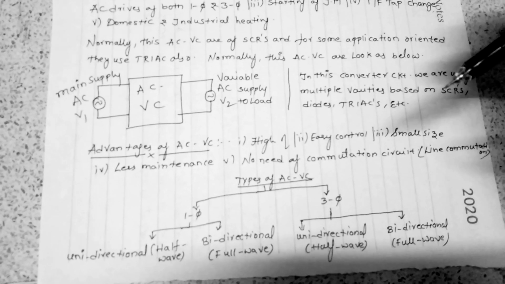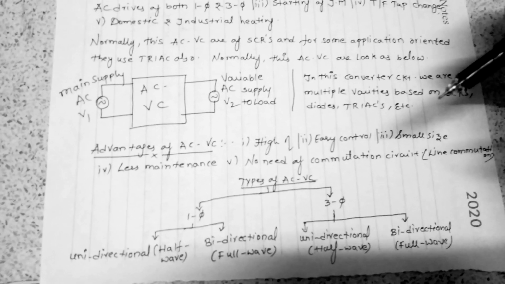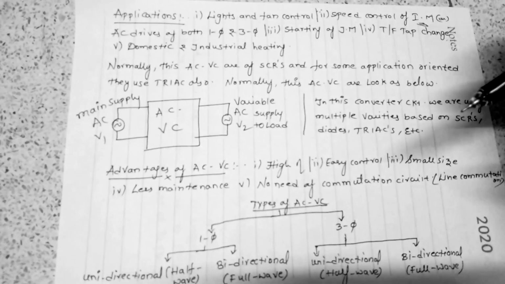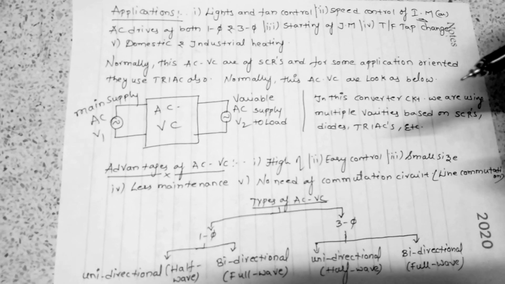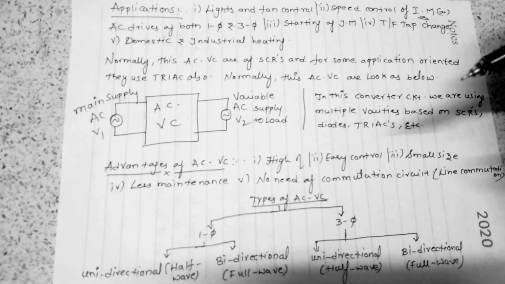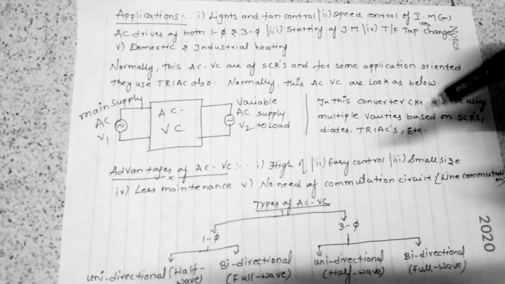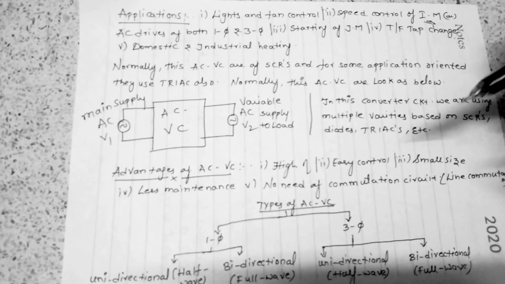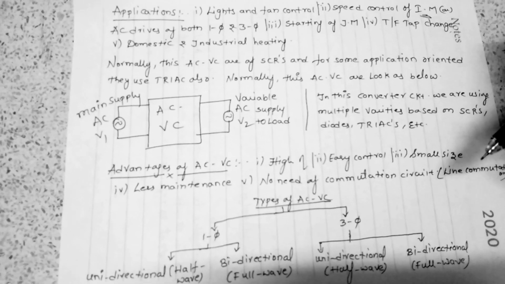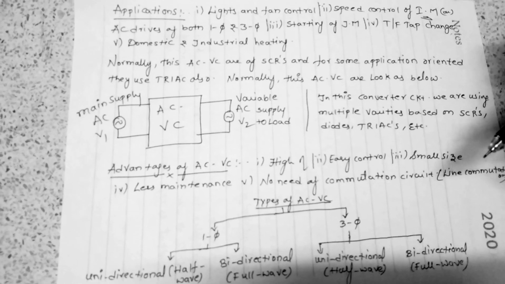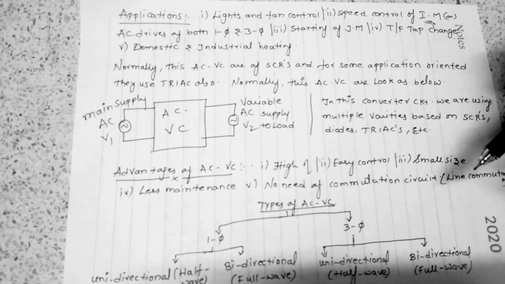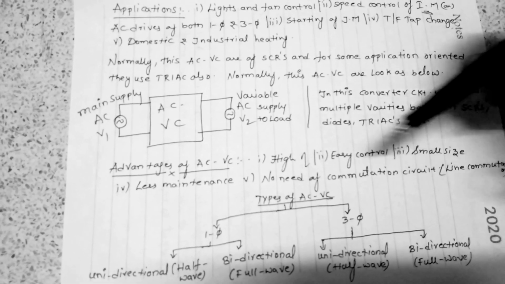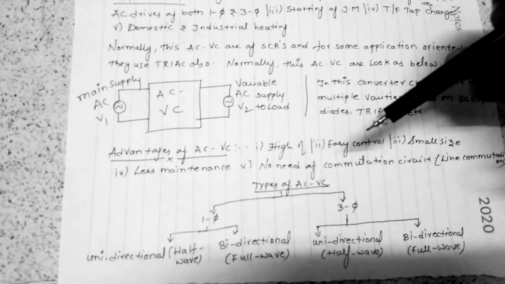Another big advantage is this: as we know, for SCRs or thyristors or triacs, or the power electronic switches other than IGBTs, we need to build commutation circuits to turn off those switches. But these AC voltage controllers don't need a commutation circuit, because they use line commutation for the turn-off process. That is one of the biggest advantages. So one advantage is high efficiency, and another is line commutation, which removes the need for separate commutation circuits.